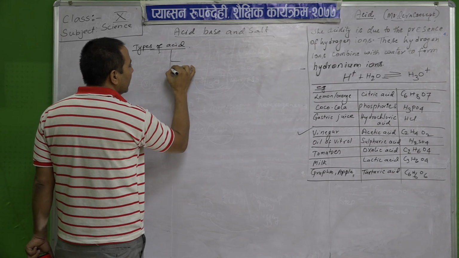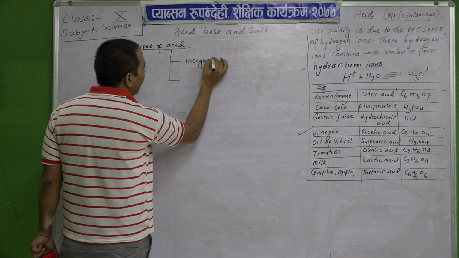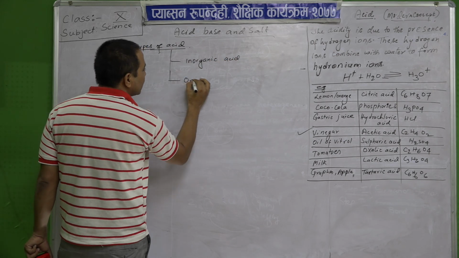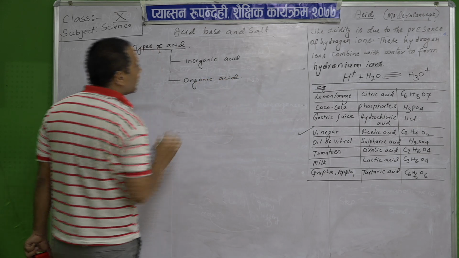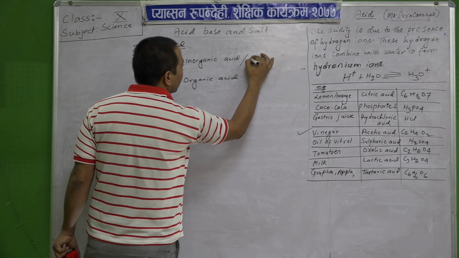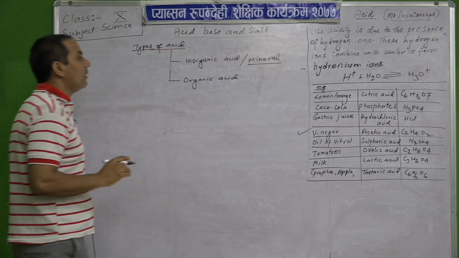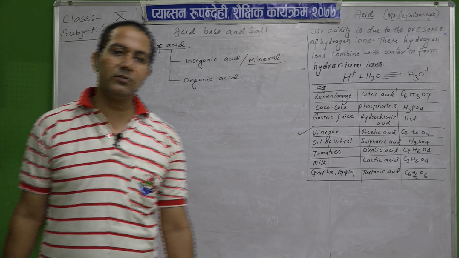One is the inorganic acid and the other is organic acid. So what is inorganic acid? It is also called mineral acid. So what is inorganic and what is organic acid?